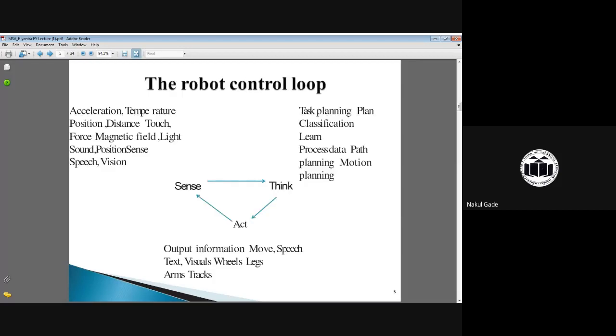Next is how to collaborate different types of sensors or tactile elements with robotics. A robot may sense, think, and act according to the program installed by the programmer.